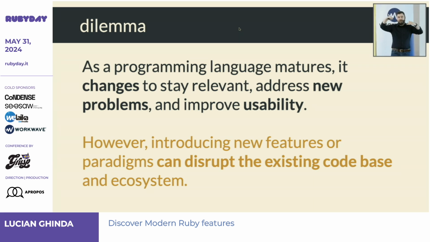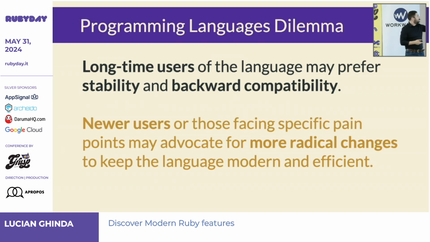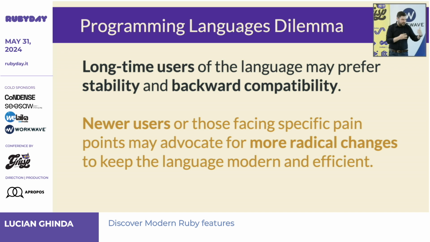And we have to put that in balance, because adding new features or making big changes can disrupt existing code bases. If you remember in startups, there is this innovator's dilemma. Let's make this the programming languages dilemma, right? It is about users. Long-time users will want stability and backward compatibility, while new users, or those facing the pain at the edge of what exists at present, are in favor of more disruptive changes, right?